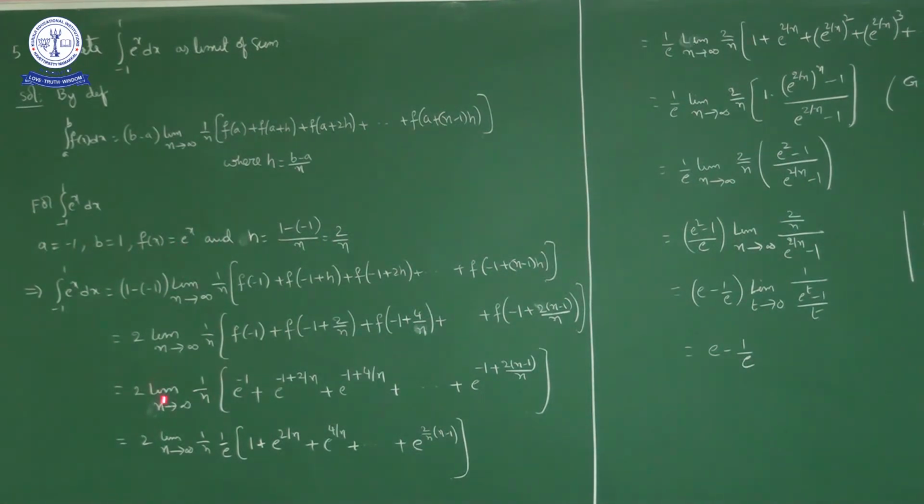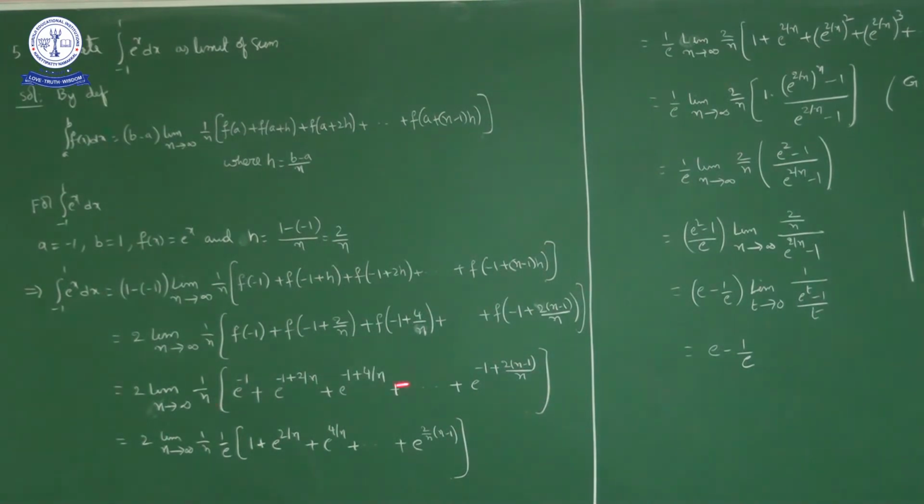So 2 into limit n approaches infinity 1 by n, f of -1 is e power -1 plus f of -1 plus 2 by n, nothing but e power -1 plus 2 by n, plus f of -1 plus 4 by n, nothing but e power -1 plus 4 by n, plus and so on up to f of -1 plus 2 by n into n minus 1. That we can write as e power -1 plus 2 into n minus 1 upon n.